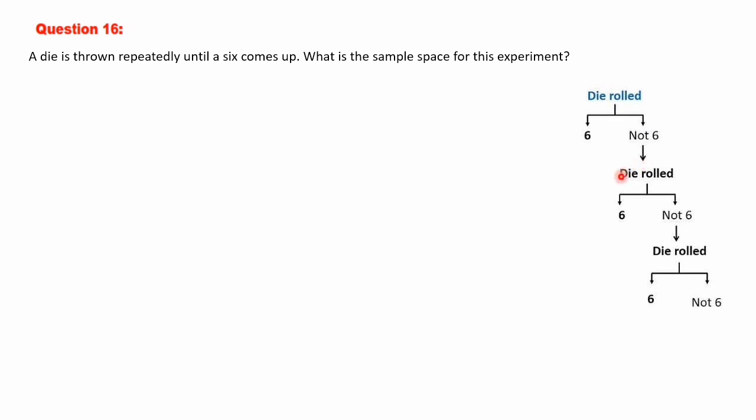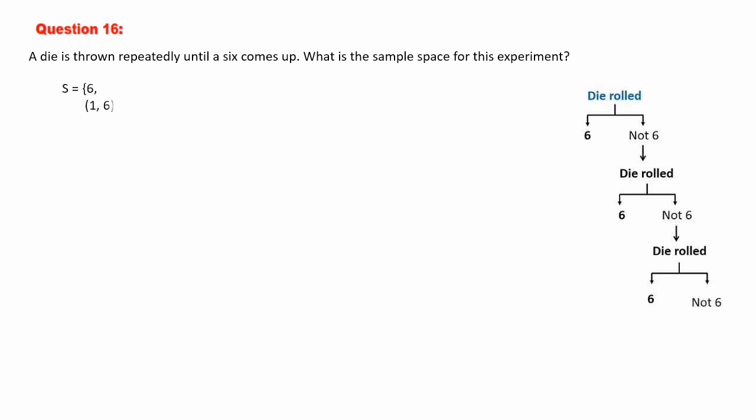Again you will have 2 options. Means if you get 6 you will stop. If you are not getting 6, means 1 to 5, you will continue again rolling the die. There also you will have 2 options. One is 6, another one is not 6. Again from here, not 6, you will continue. So it keeps on going like this until you get 6.